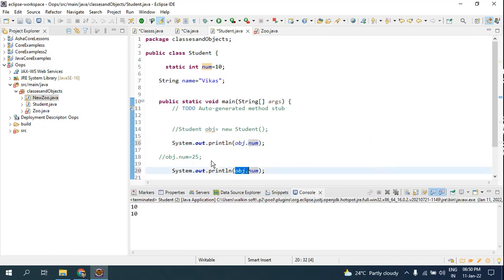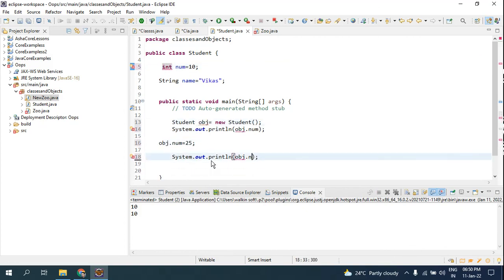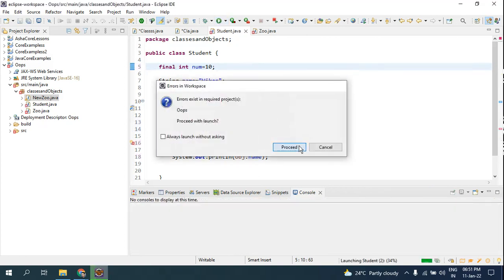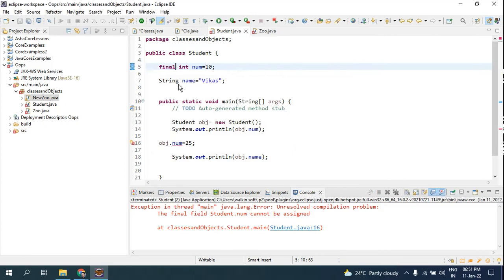You cannot modify it. And one more thing, when you use the static and the final keyword, you cannot reassign it. Look here, now I have reassigned it to 25. Now if the variable is final, and now if I run it, it will give me an error. Even though it is not static, you are using the object, you cannot modify the value.